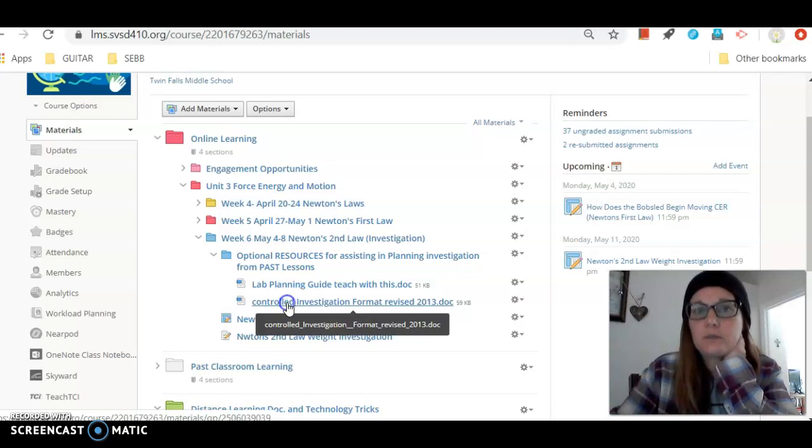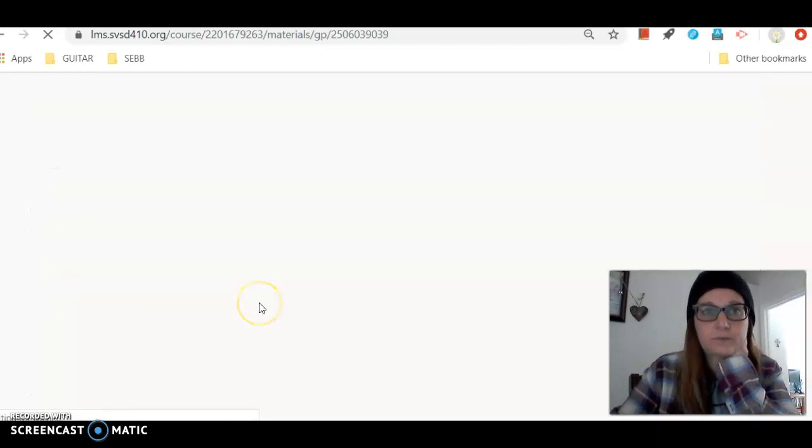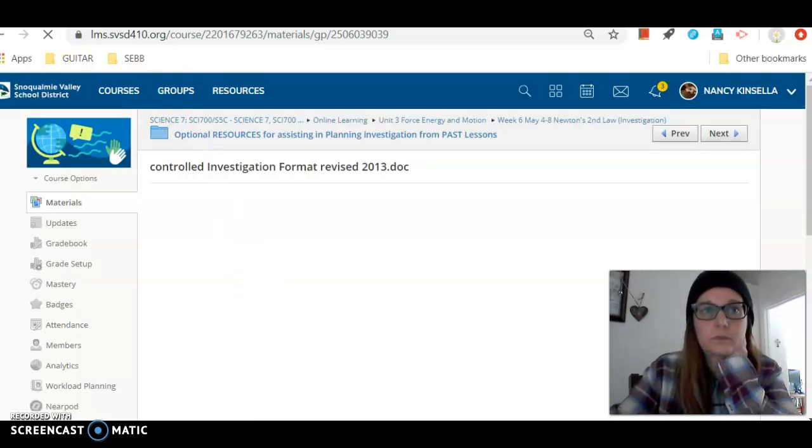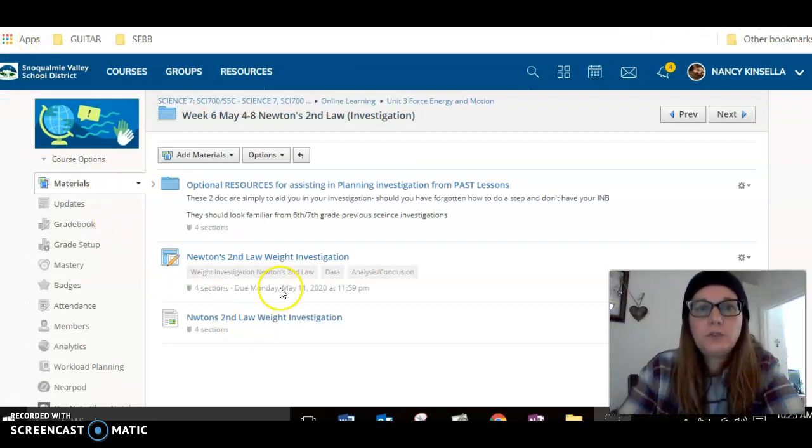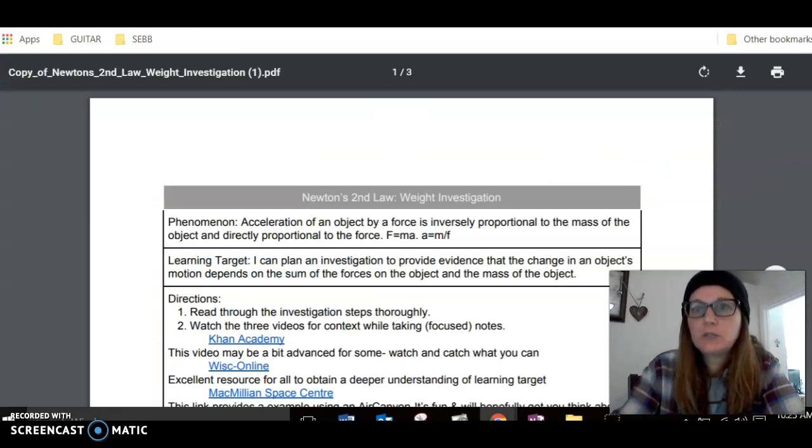This is linked up to your Skyward gradebook. So after I grade this, it will go into Skyward. So with your Newton's Law weight investigation, when you click on it, this is what you're going to see.